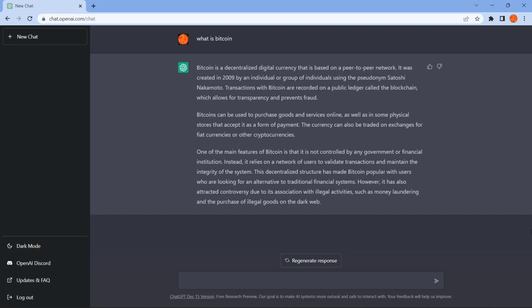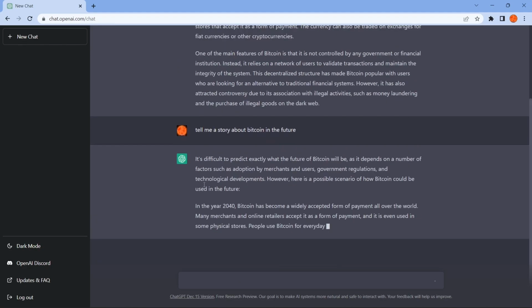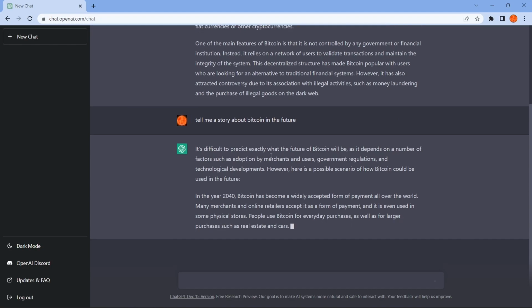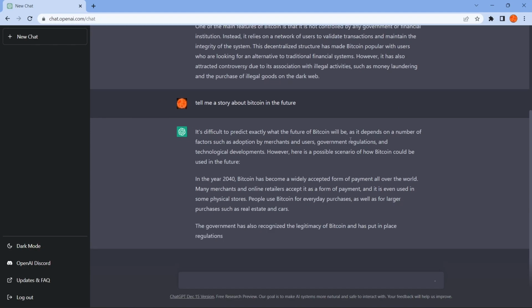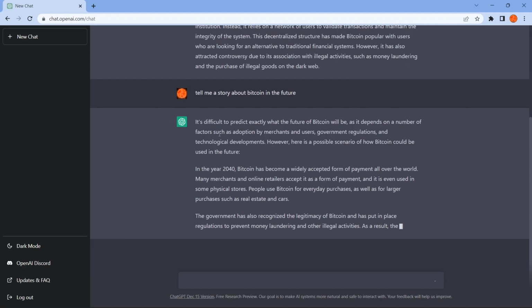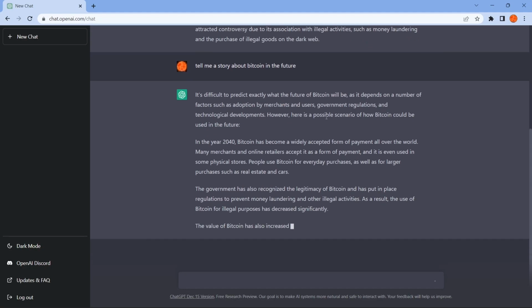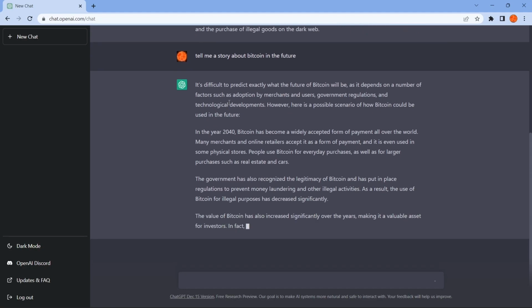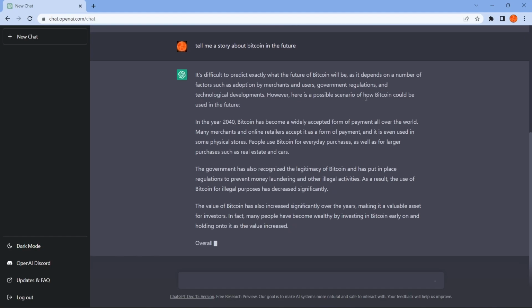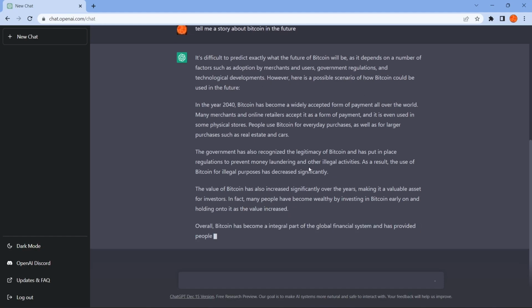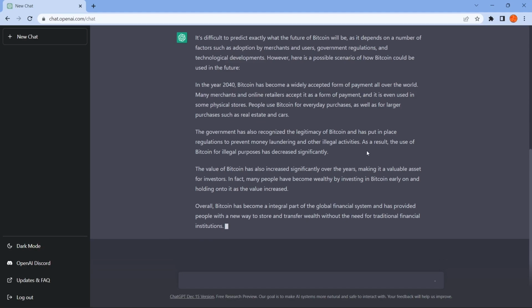But now I want to show you something really special. Now let's write down, tell me a story about Bitcoin in the future. So let's hit enter and see if the artificial intelligence can give us a story. As you can see, it started off with saying it's difficult to predict exactly what the future of Bitcoin will be, as it depends on a number of factors such as adoption by merchants and users, government regulations, and technological developments. However, here's a possible scenario how Bitcoin could be used in the future, and as you can see, it's giving us a whole story.